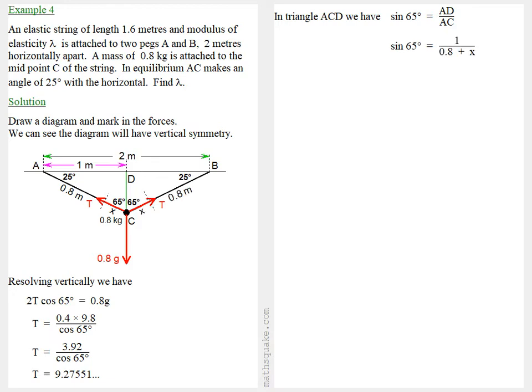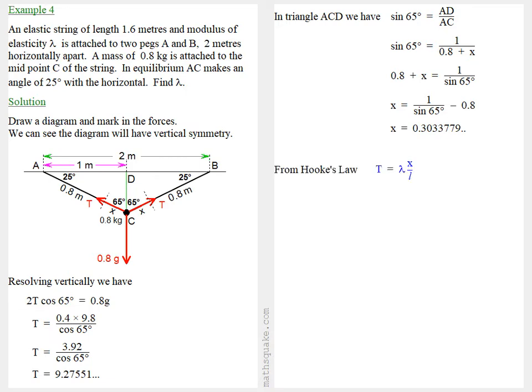So we have sine of 65 is 1 over 0.8 plus x, or 0.8 plus x is equal to 1 over sine of 65 degrees. So x is 1 over sine of 65 minus 0.8, which works out to be 0.3033779.